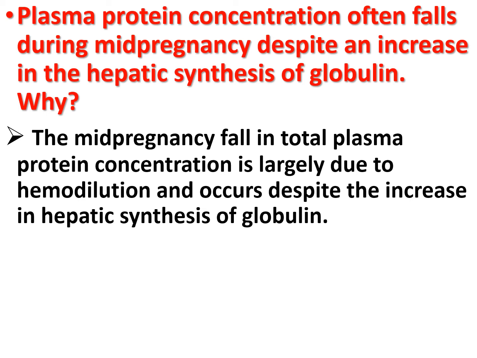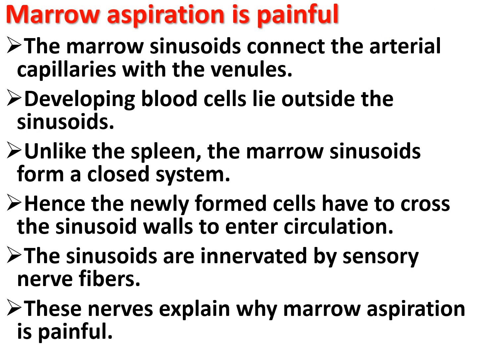Plasma protein concentration often falls during mid-pregnancy despite an increase in the hepatic synthesis of globulin. Why? The mid-pregnancy fall in the total plasma protein concentration is largely due to hemodilution, and occurs despite the increase in hepatic synthesis of globulin.